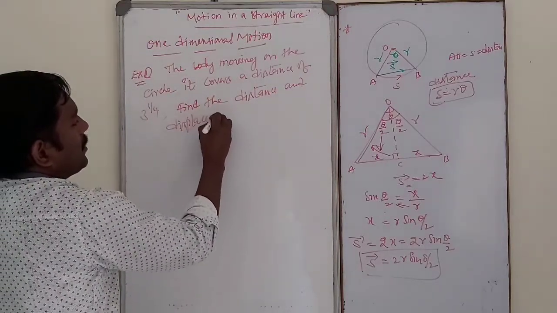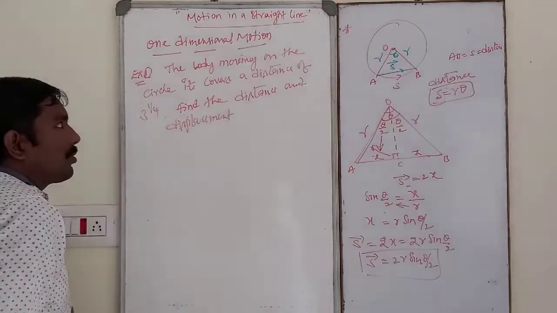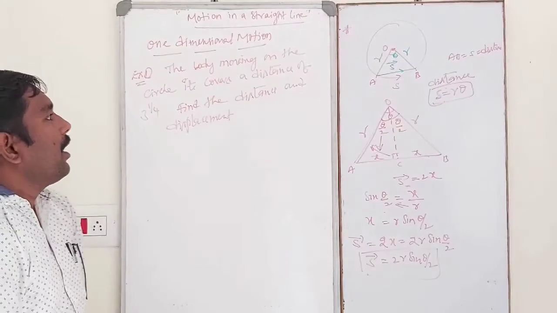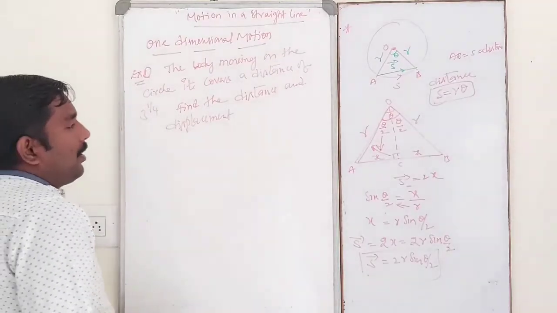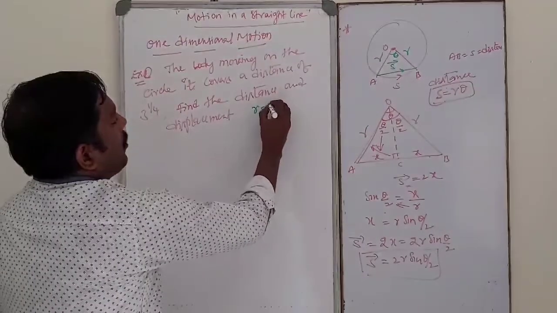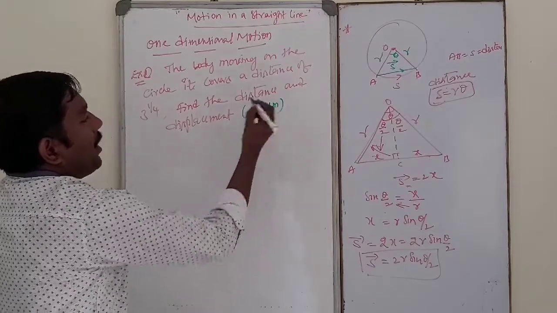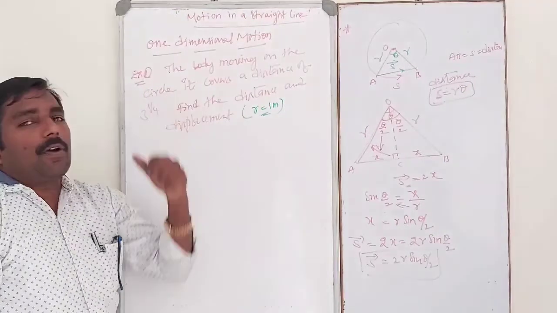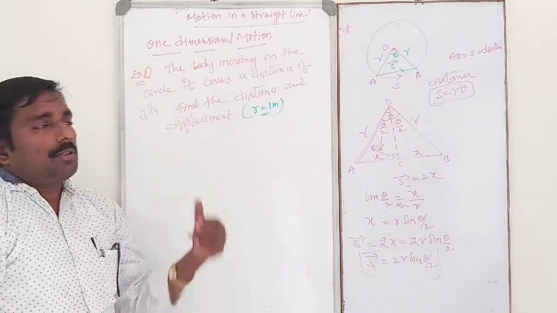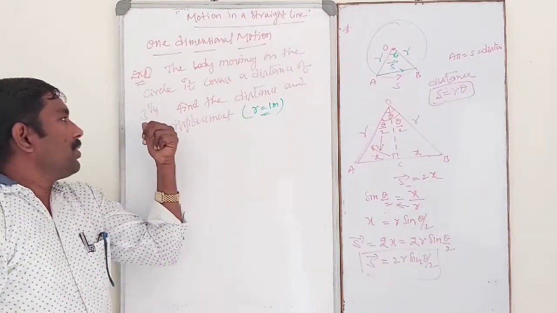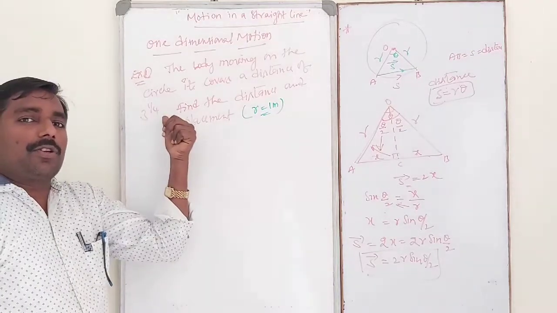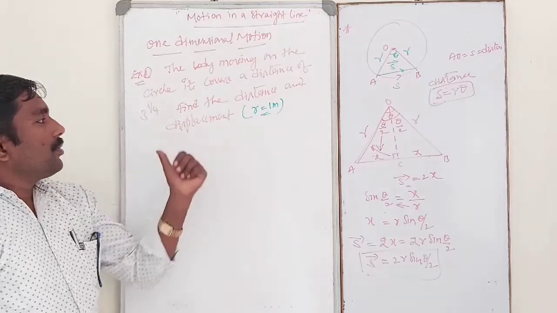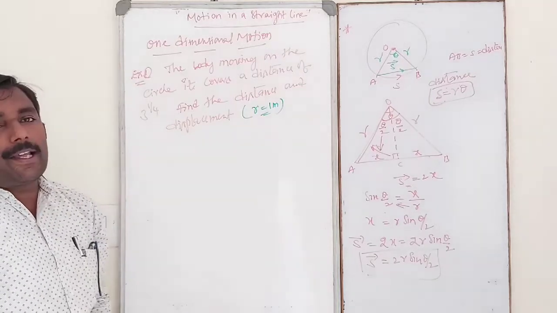Dear students, the body is moving on the circumference of a circle of radius r equal to 1 meter. This is the given value. So it covers a distance of 3 1 by 4th. That means 3 rotations, and it also completed 1 by 4th rotation. So find the distance and the displacement.